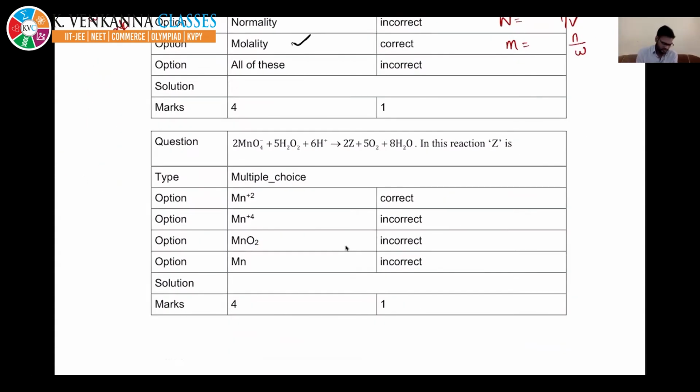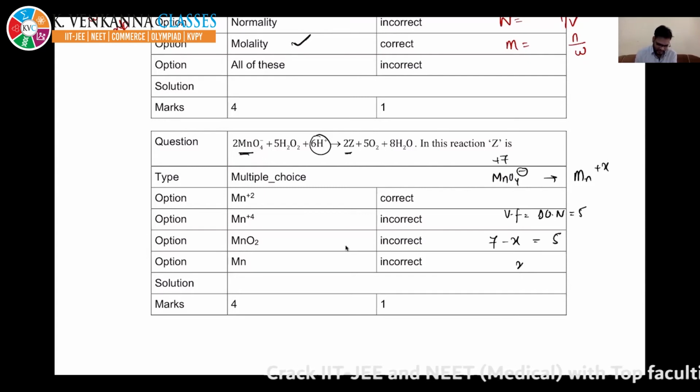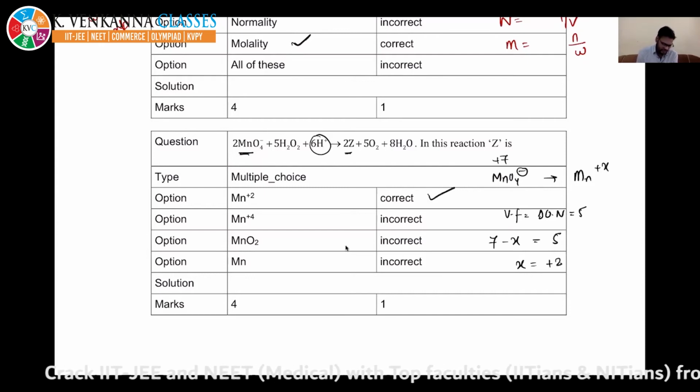Moving to the next, it's a very trivial question. It says MnO4 minus in acidic medium. In acidic medium its valency factor is 5. We have already memorized it. Valency factor is the change in oxidation number, which should be 5. Change in oxidation number is how much? 7 minus x should be 5, so x should be plus 2. So this is your right answer.